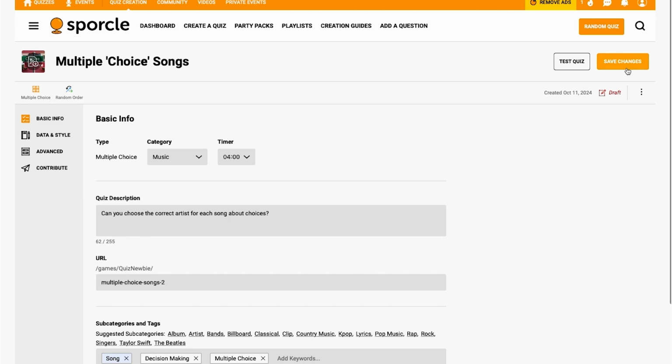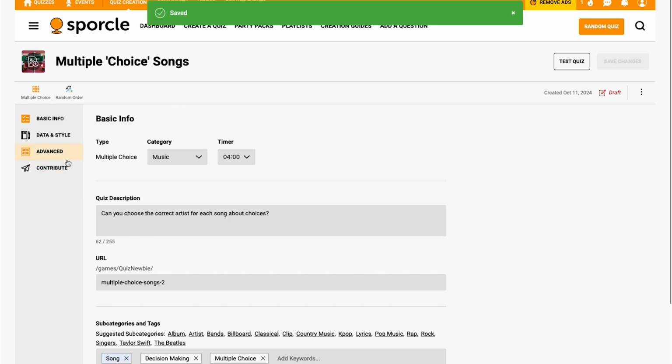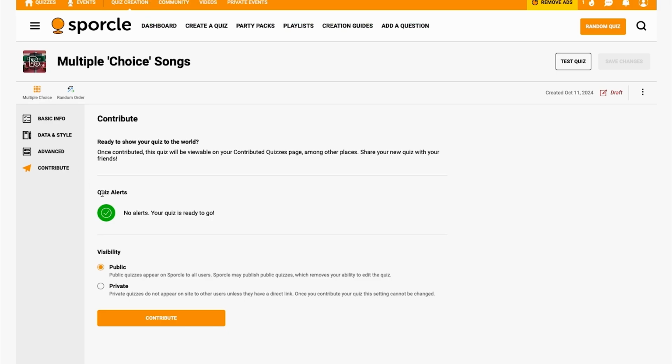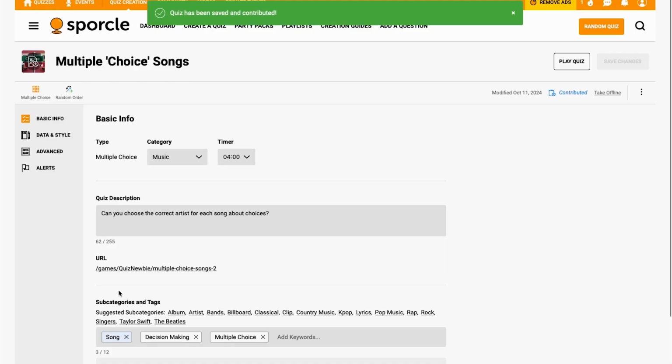Now, make sure we save changes again, and now we can move on to the Contribute tab. Take a look at this quiz alerts section. If you see that green check mark, your quiz has no alerts, and as the quiz tools helpfully tells us, it's ready to go. So we can go ahead and contribute our quiz.